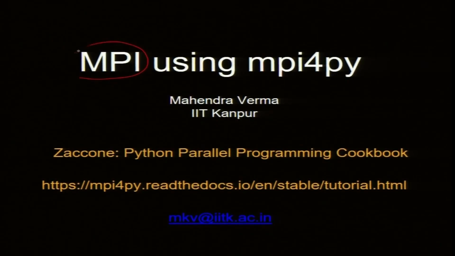So, MPI is called message passing interface, and this is for distributed computer systems or distributed HPC systems. You have many nodes. I have it in my next slide. The reference is this book, and very good support from the mpi4py documentation.